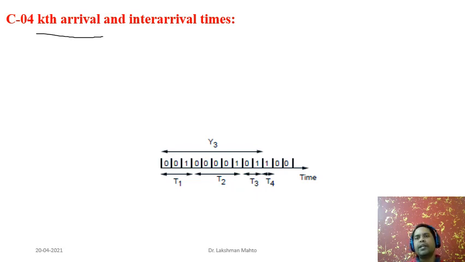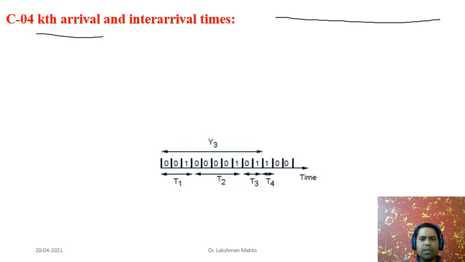So suppose we have a binary random process like this. Here you can see the graph. This one is the first arrival, this one is the second arrival. An arrival is related with success. So here we have failure, then success.